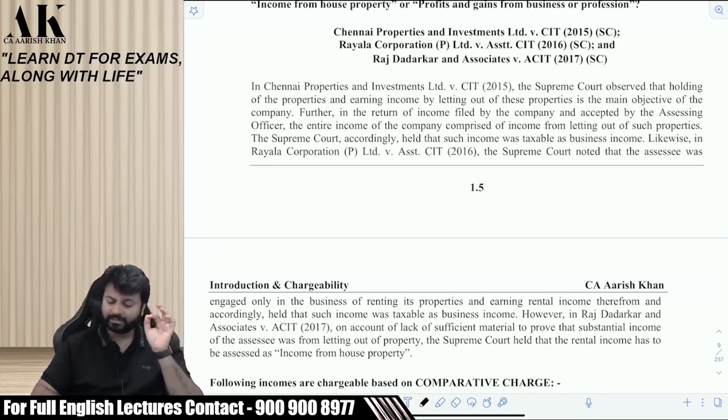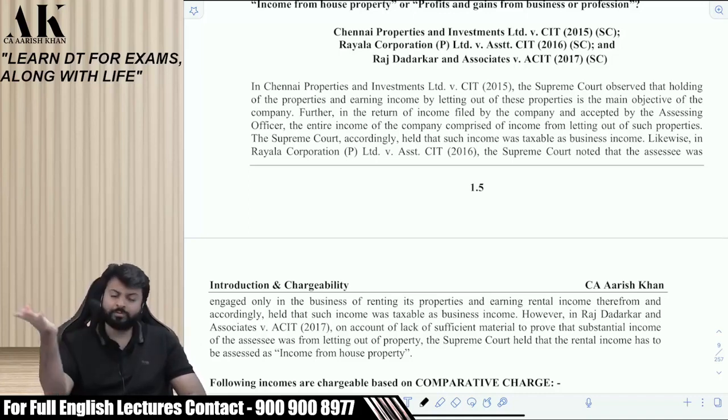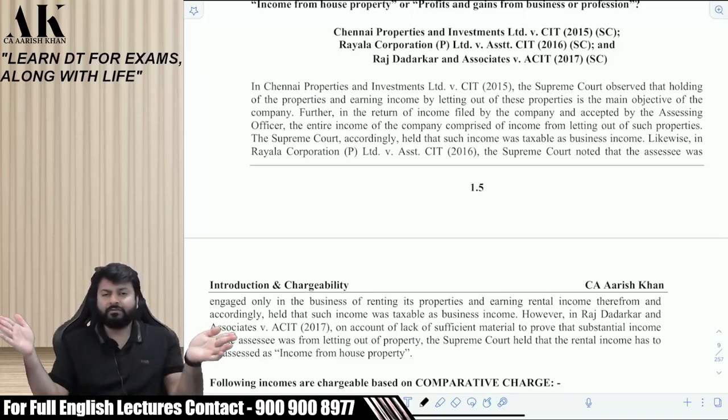However, in Raj Dadarkar and Associates versus Assistant Commissioner of Income Tax 2017, on account of lack of sufficient material to prove that substantial income of the assessee was from letting out of the property, the Supreme Court held that the rental income has to be assessed as what? Income from house property. So in the third case, the assessee was not able to prove what? That the substantial income was from letting out.